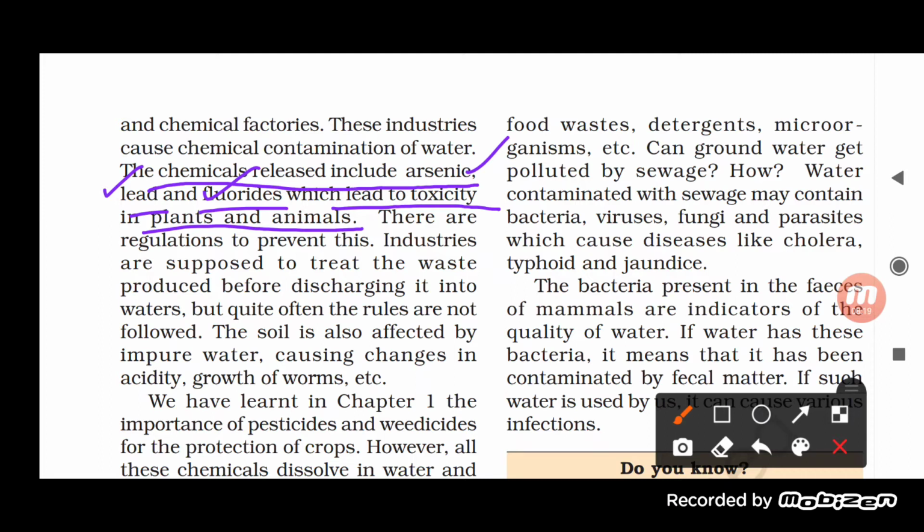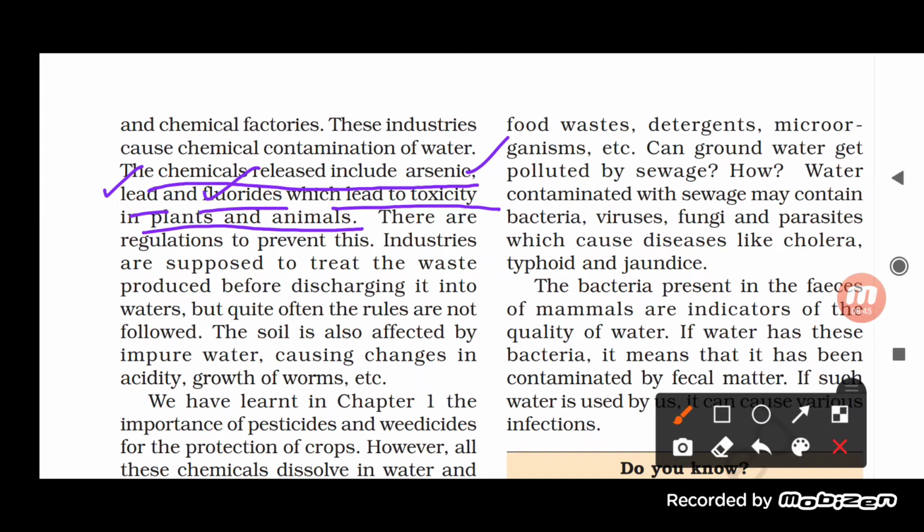But what is the problem? The industries do not do that, and because of that these highly toxic chemicals mix with the water. Okay, so industries have to treat the waste produced, but they do not follow the rules.